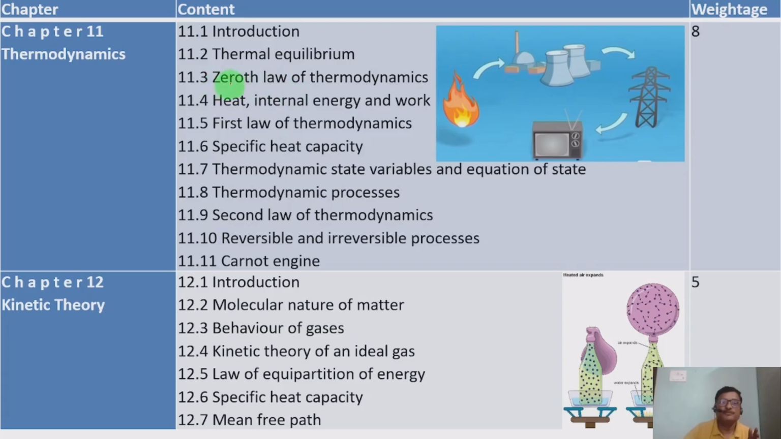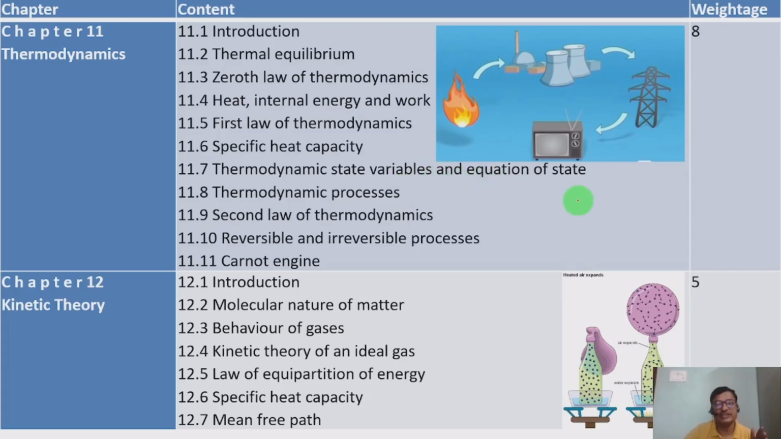Then 11.3 Zeroth law of thermodynamics, 11.4 Heat, internal energy and work. These are the forms of energy. Those also we will take. Then 11.5 First law of thermodynamics, 11.6 Specific heat capacity, once again we'll take. 11.7 Thermodynamic state variables and equation of state. In thermodynamics, at any particular condition, there are variables used to measure that condition. Those are called the thermodynamic state variables. For example, pressure and volume of a particular fluid at a particular condition. Those are the state variables.